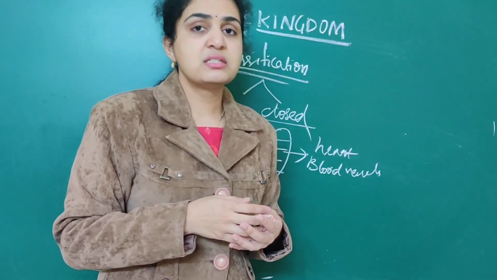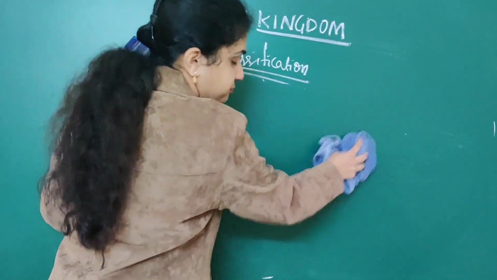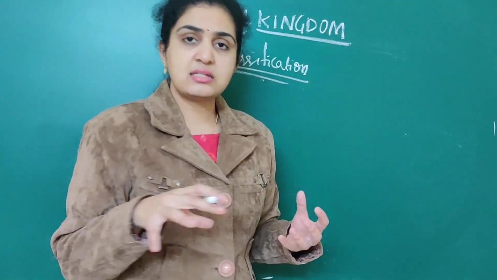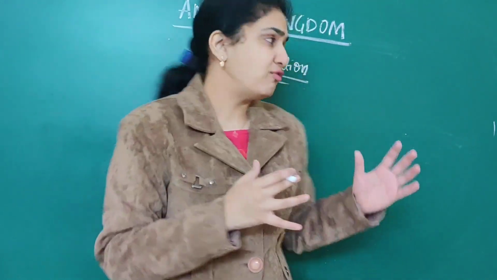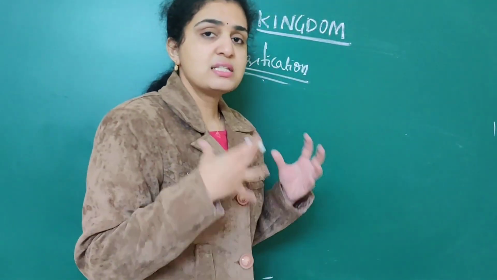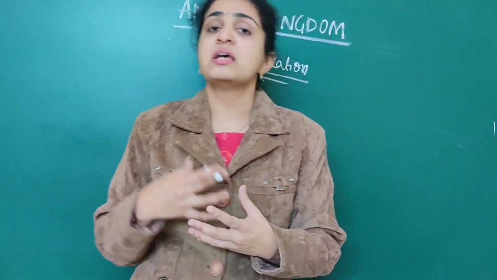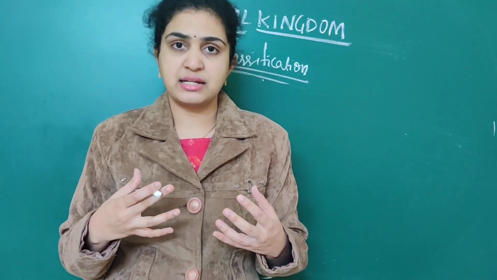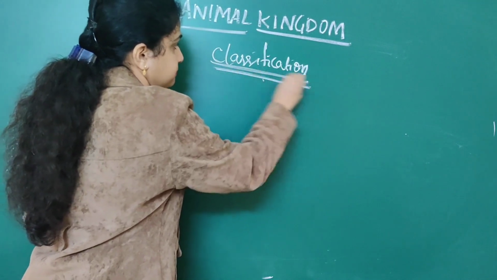Next main difference comes for whether a notochord is present, basically. What is this notochord? First we will deal with this chapter series-wise. First we will see what are the structures that are associated. When you get used to the structures, then we will deal with the different types of phyla associated with it. So basically in this type of classification,